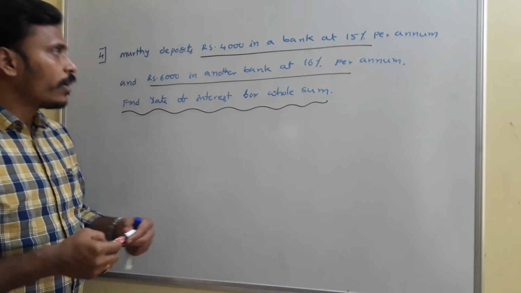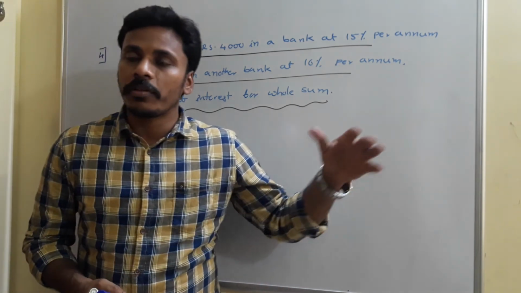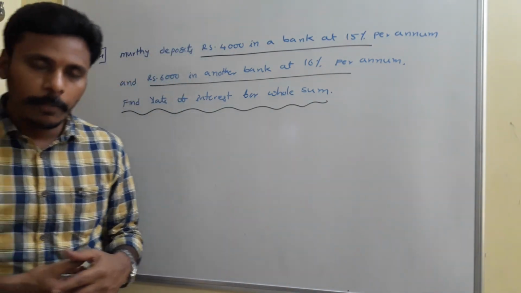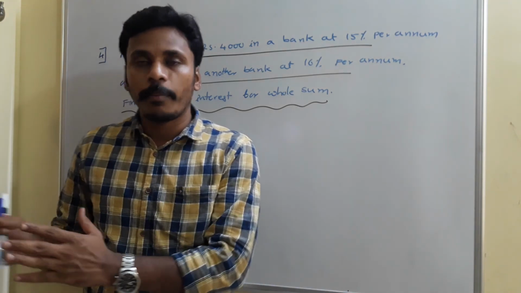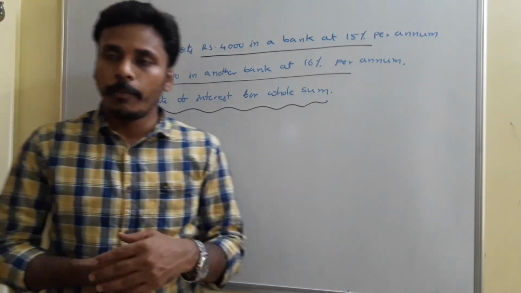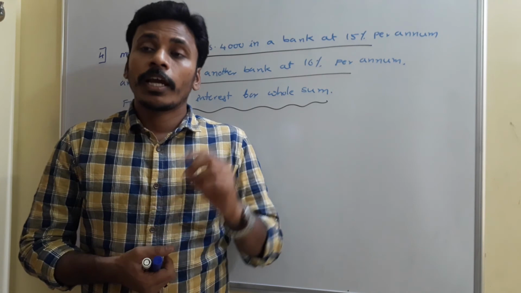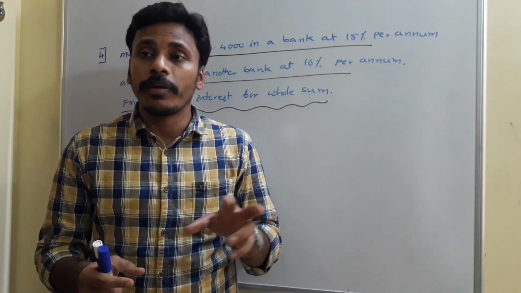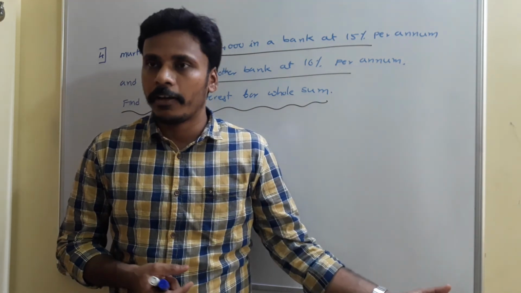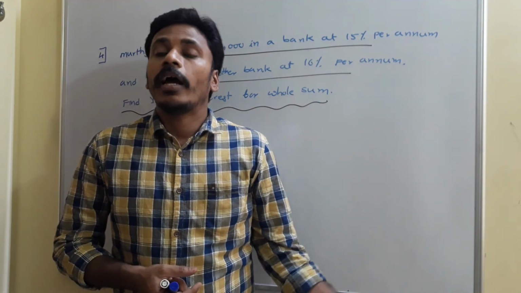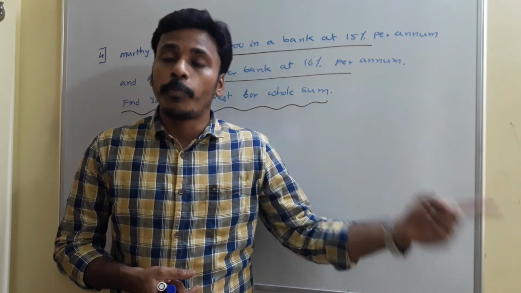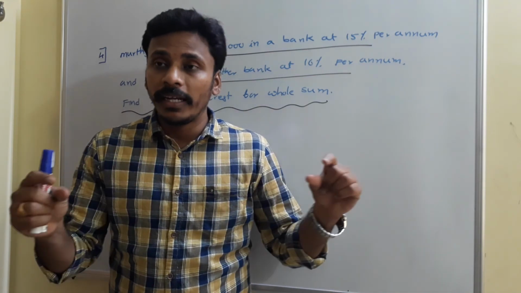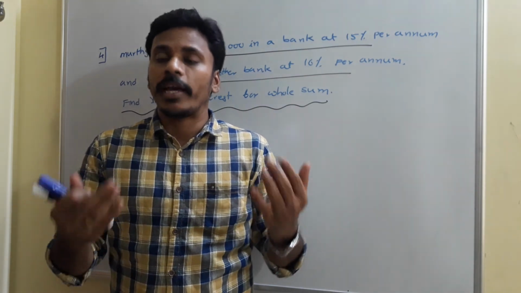If he deposits the total 10,000 rupees in another bank, at what rate of interest should he deposit to get the same amount of extra money?